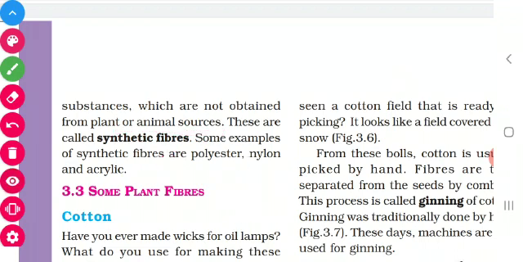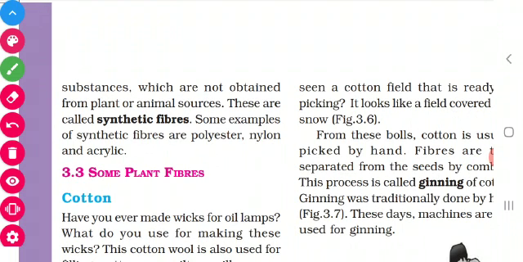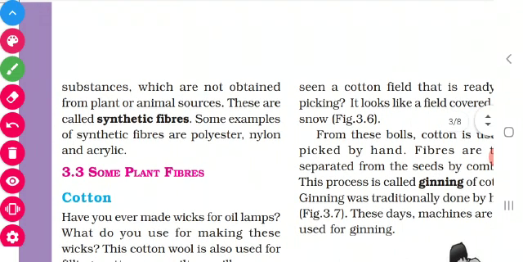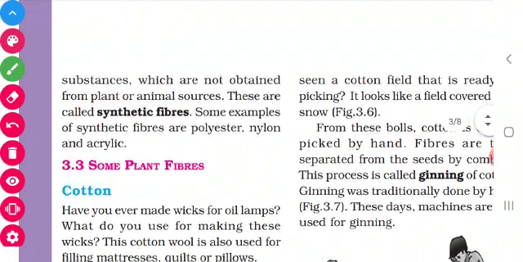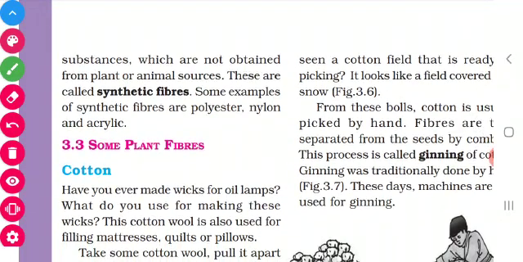How will they ask questions here? What are synthetic fibers? Dash and dash are the examples of synthetic fibers. How are the synthetic fibers obtained? Like that they may frame many questions. They may frame VSAQs, that is very short answer questions, where your answer should be in one word or one sentence. Then they may ask fill-ups and multiple choice questions also, that is, choose the best answer.